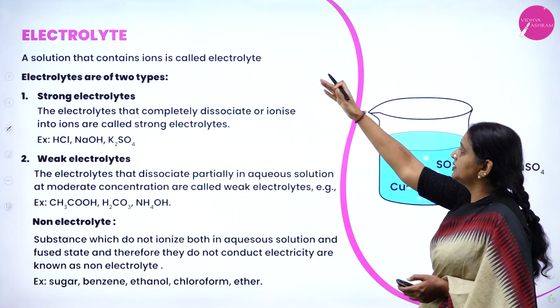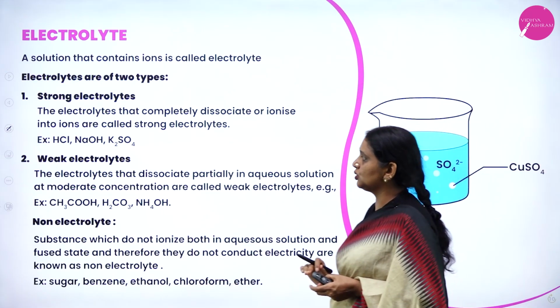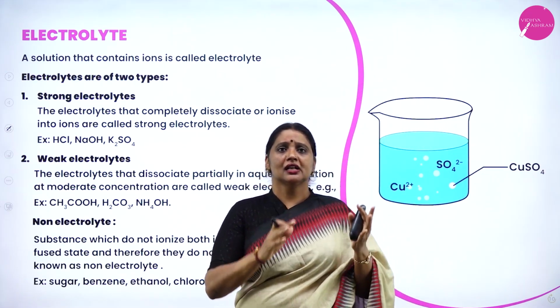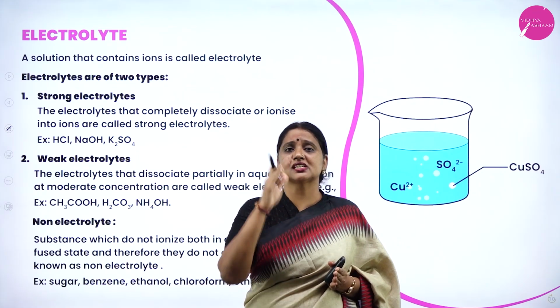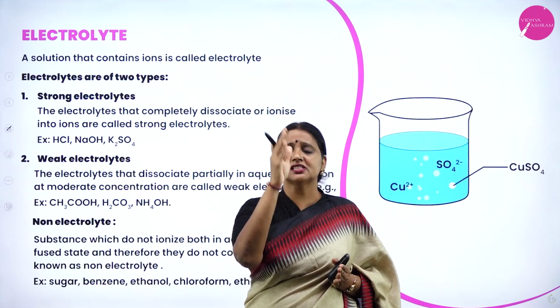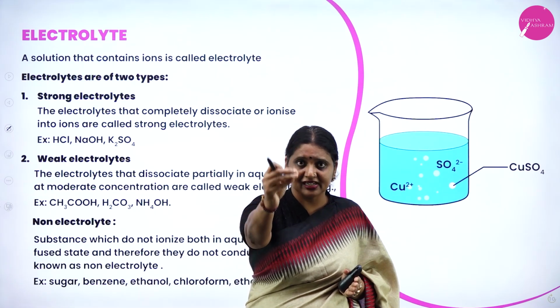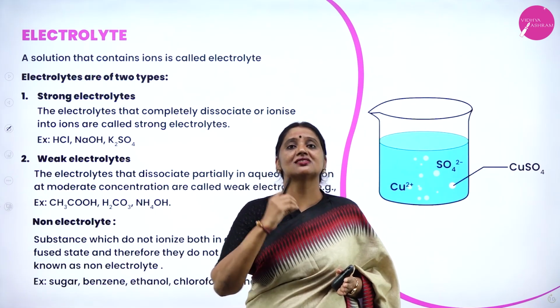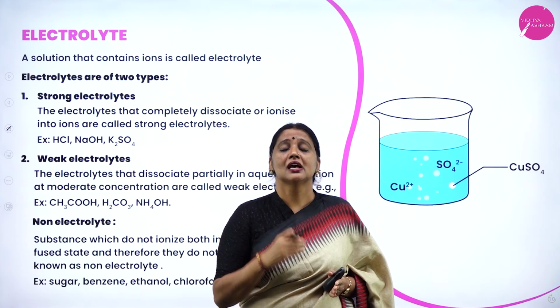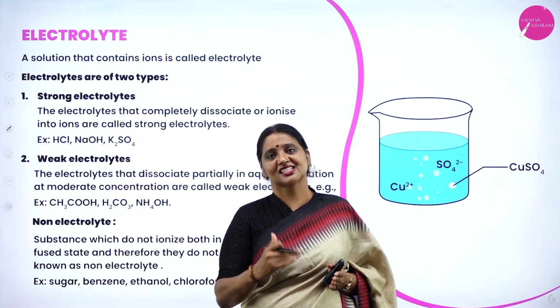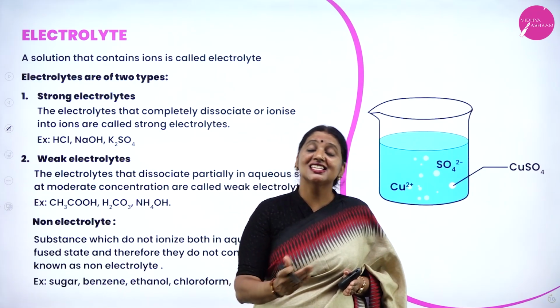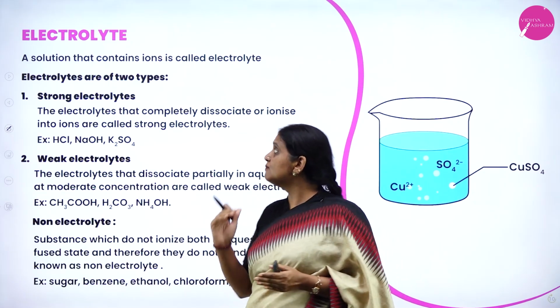Okay. Now, third point, I am going to take electrolytes. What are electrolytes? Electrolytes are the substances which conduct electricity either in aqueous state or in their molten state. Aqueous state or molten state alli electric current conduct adre aa substances na navu electrolytes anta karitivi. So, student, what are electrolytes? Electrolytes are the substances which conduct electricity either in aqueous state or in the molten state.